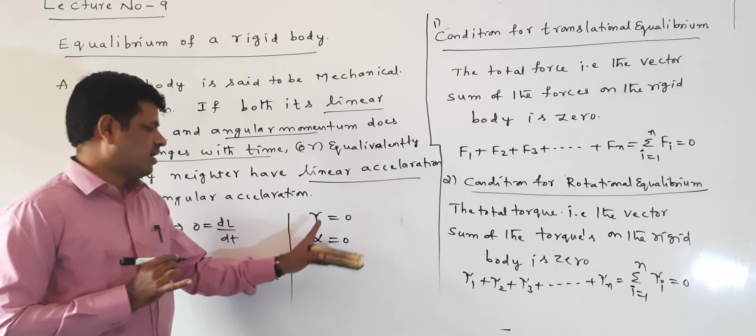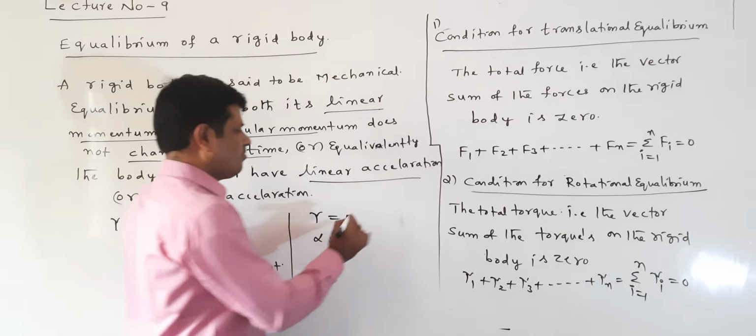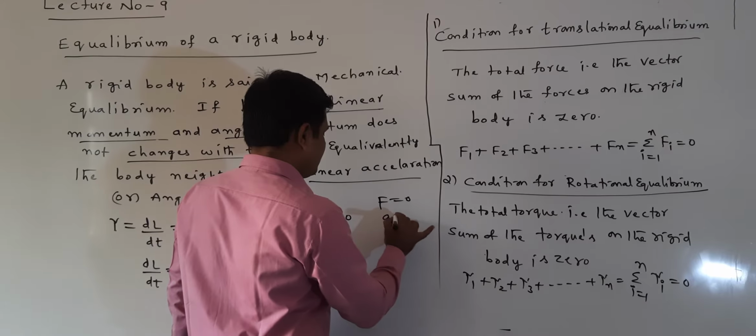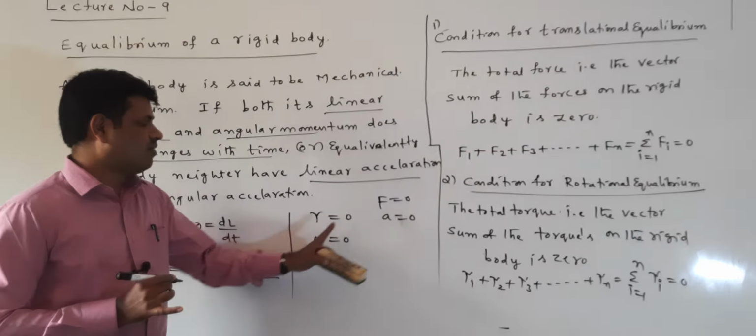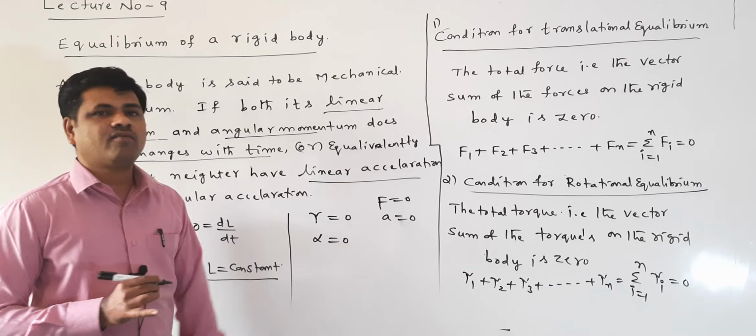Torque equal to 0 means when the force applied on a body is 0, acceleration is equal to 0. When the torque equals 0, alpha equals 0.